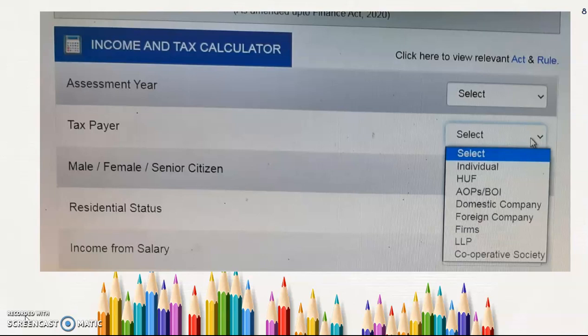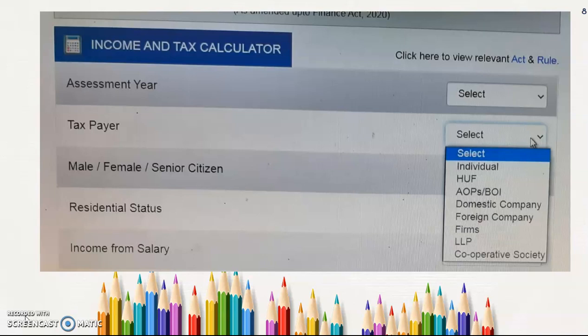But at some point, if they join together and earn something, we can call them a body of individuals. Next, the domestic company: the company and the origin of the company, everything is within our country. That is the domestic company. A foreign company is one from another country, where the investment is being made in our country. They start their factories or selling points or anything in our country. That is the foreign company.